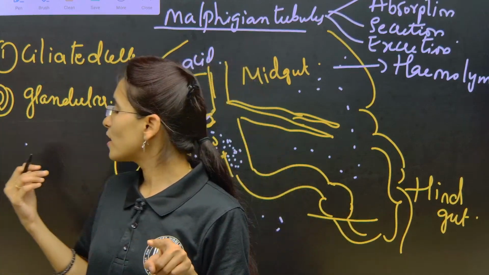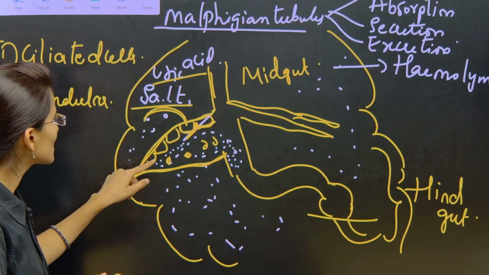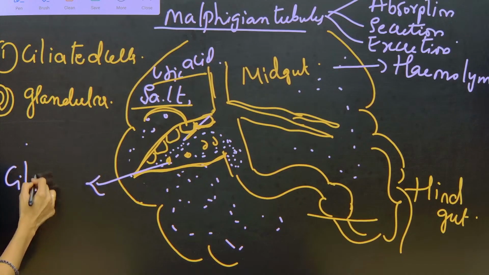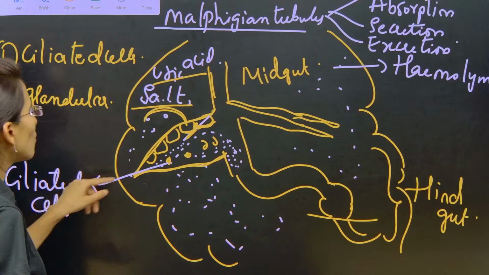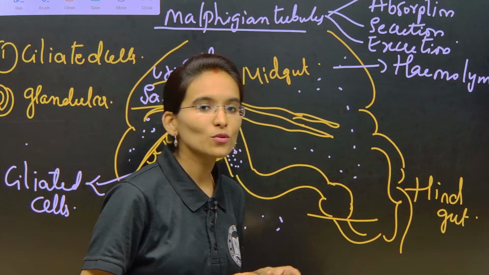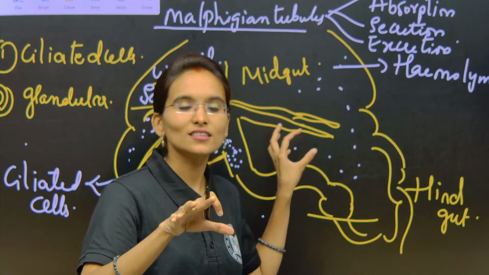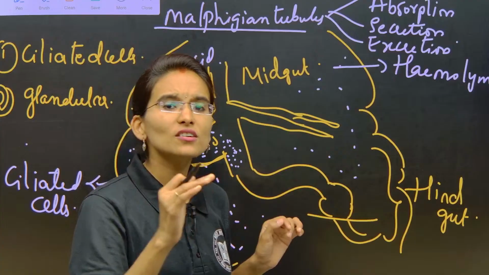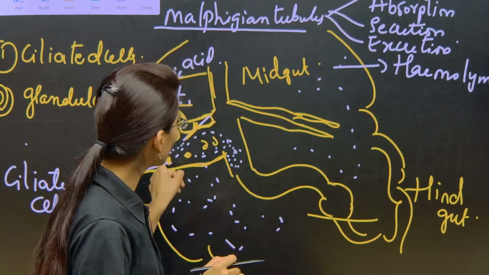Here we can find one more most important type of cells, called ciliated cells, my dear students. I am writing here: these are the ciliated cells. Now what will these ciliated cells do? The glandular cells have absorbed and secreted, that is it. But the ciliated cells will continuously push the nitrogenous waste from the Malpighian tubules.